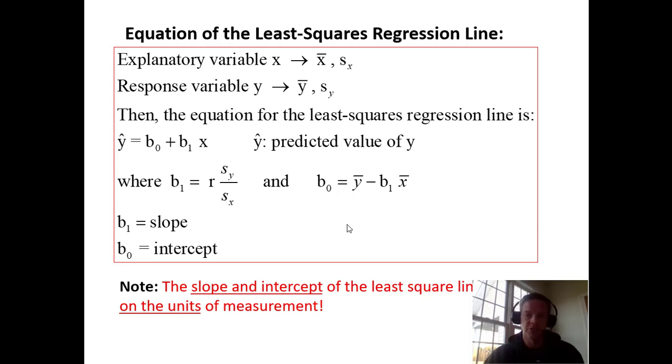In this case, the slope and intercept of the least squares line do depend on the units of measurement. We said earlier for regression, if your units are in inches and you change them to centimeters, it doesn't matter. It doesn't matter to find r squared and r. But to find this equation for the line, it does matter. This is also where the order matters. So we said exercise reduces cholesterol, or causes the change in cholesterol, and cholesterol does not cause a change in your exercise. It doesn't work the other way. To find r, that doesn't matter, but to write this line, we have to have them in the right order.